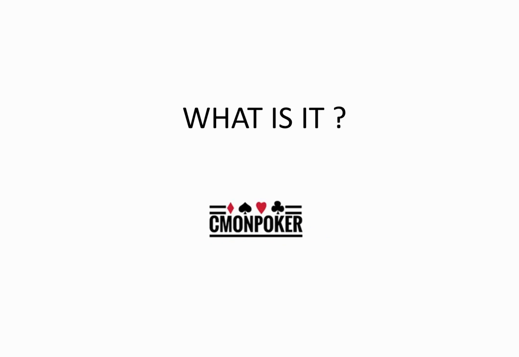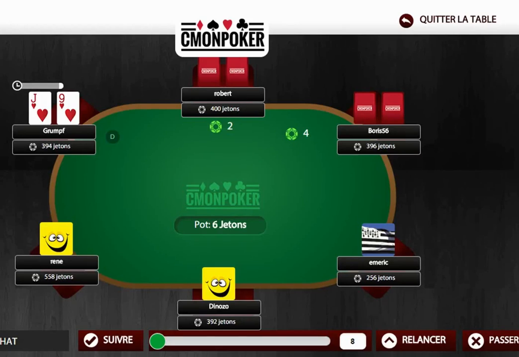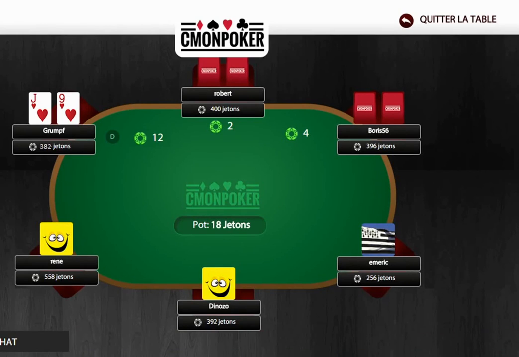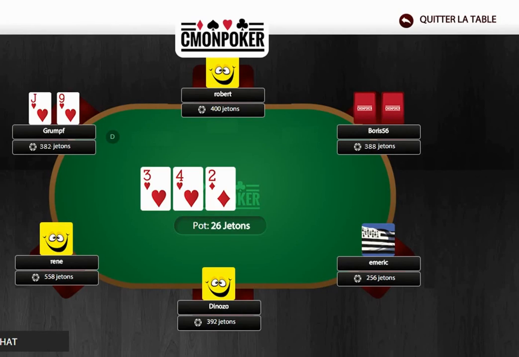So here is a table from Come On Poker. We have two 4s. Everyone has passed and it's our turn. So we have a jack and a 9 of hearts, which we think is strong enough to open up here. So we open with 12 and the blinds follow, the small blind and the big blind, who is Boris 56, and the flop is complete. 3, 4, 2, and now's the time when you can decide whether or not to place a continuation bet.